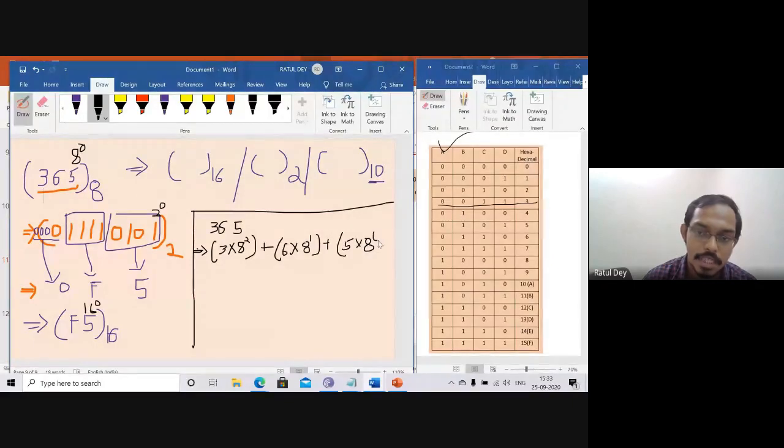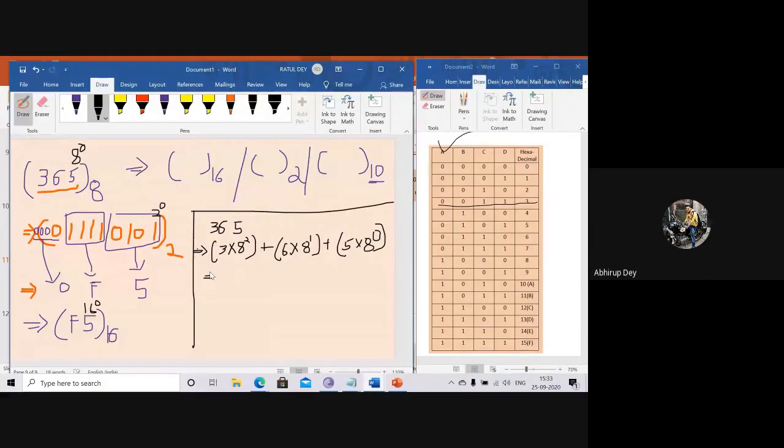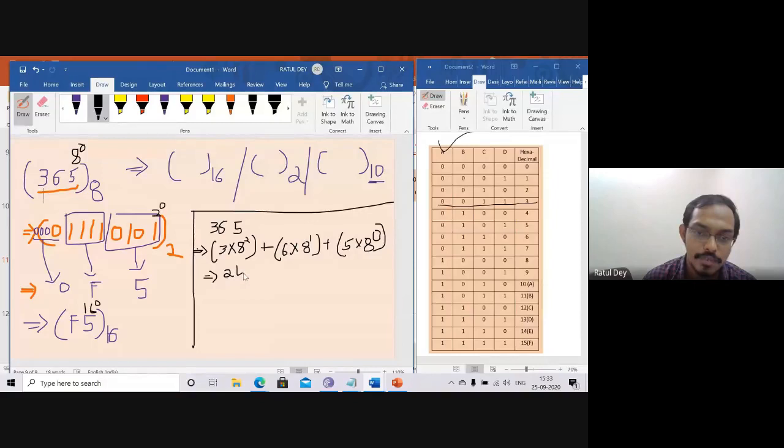What is the answer coming? 245, in base 10, decimal.